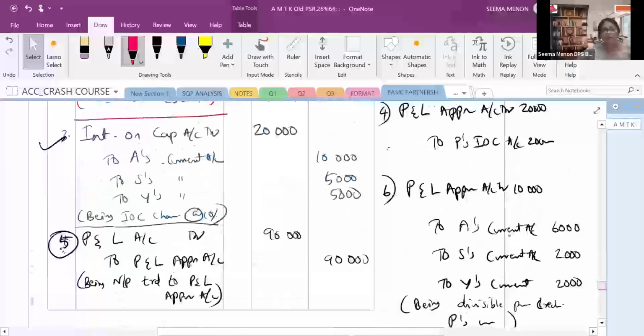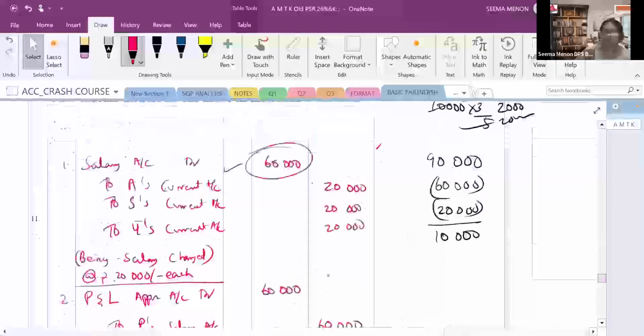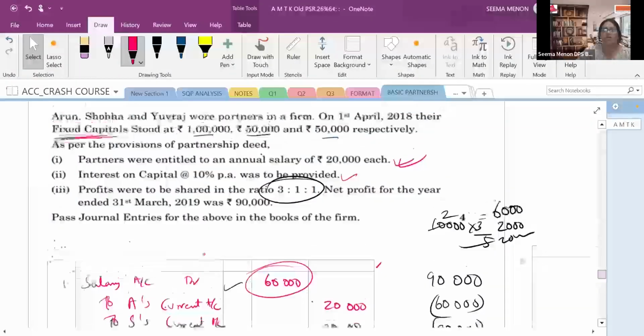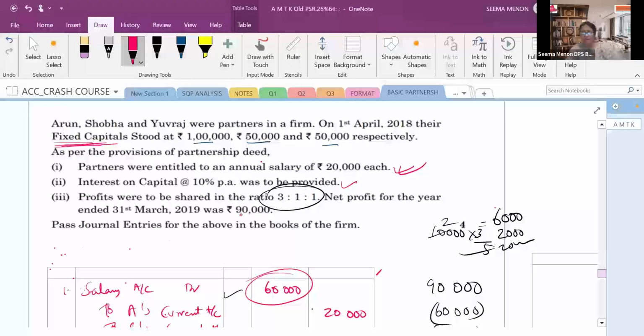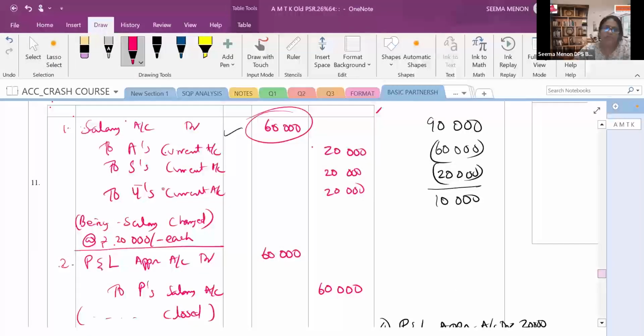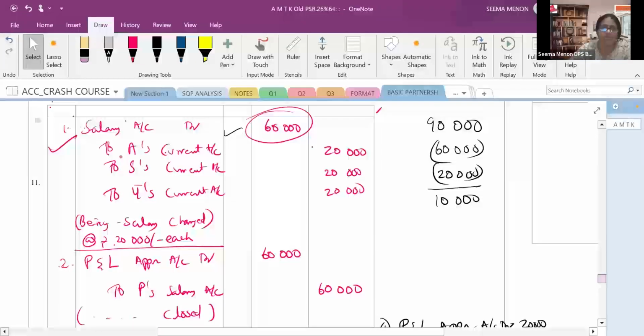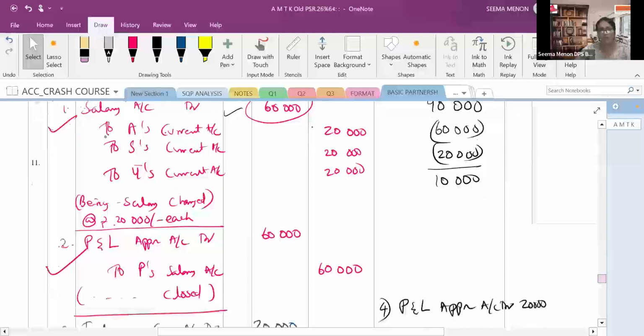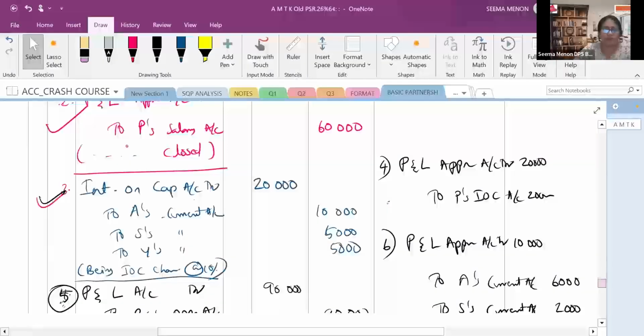I hope you are able to understand. This is very simple, but in the examination, children make mistakes because the question says pass journal entry for the above transactions in the books of the firm, and the profit is given. So always in this type of question you will charge the salary, interest on capital, whatever expense, commission may also come instead of salary. What will you do? You will pass the journal entry for charging and for closing. Both are important. Here salary, then interest on capital, we have to do for charging, then for closing.